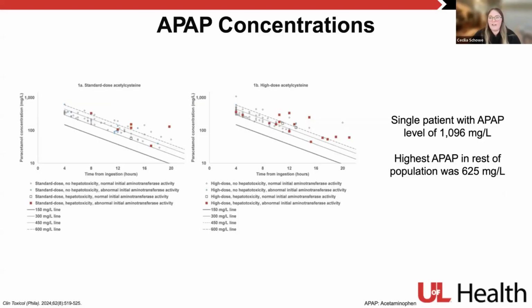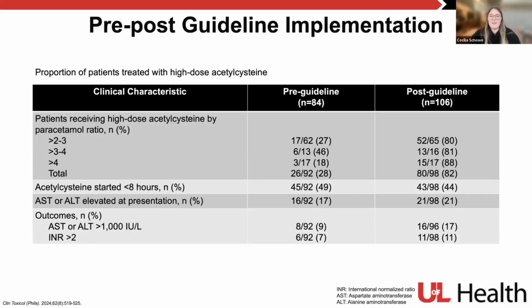As far as acetaminophen concentrations, most patients, there was only one patient that had a level greater than 1,000, and their level was 1,096. Otherwise, the highest acetaminophen level was 625, with most patients falling between that time frame. This was just something they looked at.